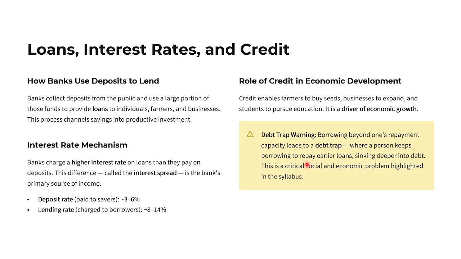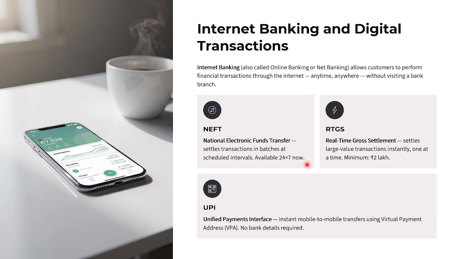So what is the debt trap warning? So if people borrow money beyond their repayment capacity, that is a debt trap. Where a person keeps borrowing to repay earlier loans, sinking deeper into debt. This is a critical social and economic problem highlighted in the syllabus. So debt trap means you have already taken a loan. In order to repay that loan, again you are going to take a loan. So this is a vicious circle. So this is called a debt trap. Okay, you should remember.